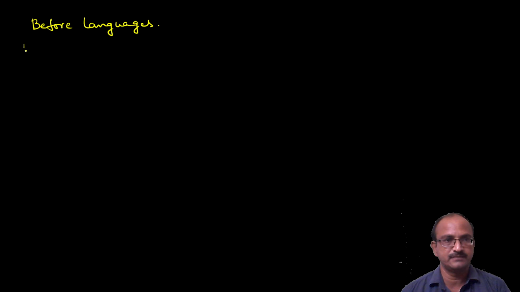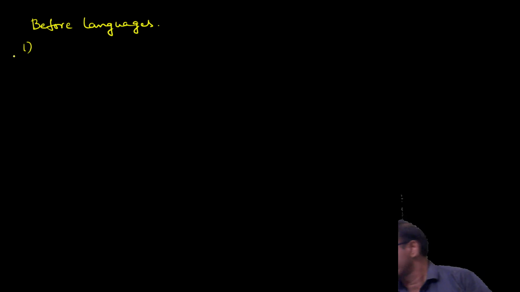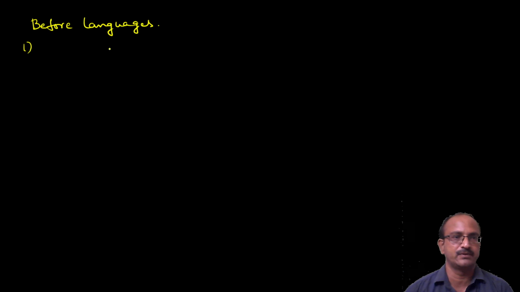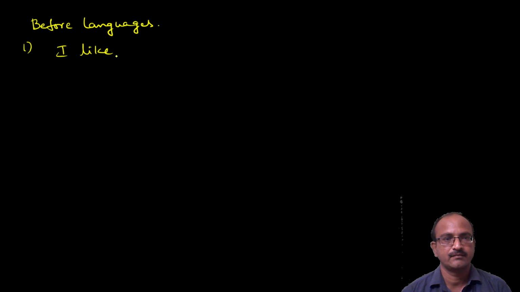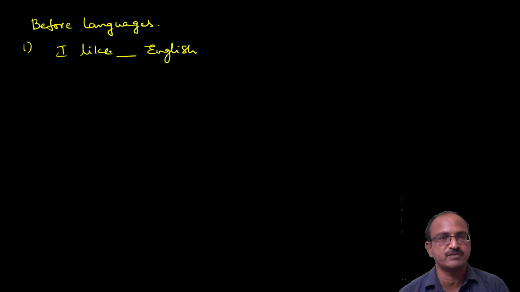For example, I like English. I like English means the English language, so we should not use any article. I like Hindi. Since Hindi is the name of a language, we should not write any article before it.